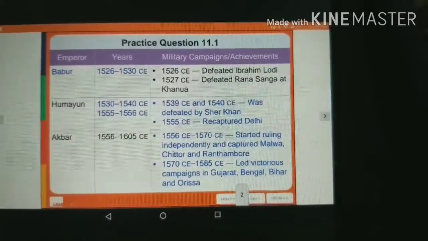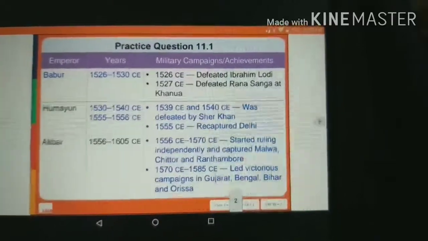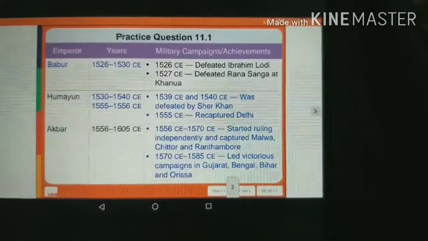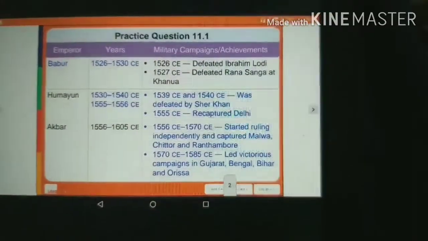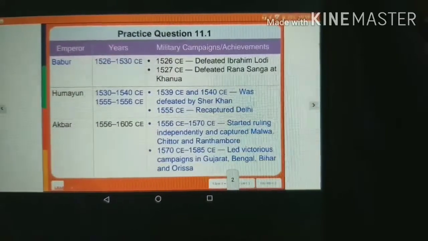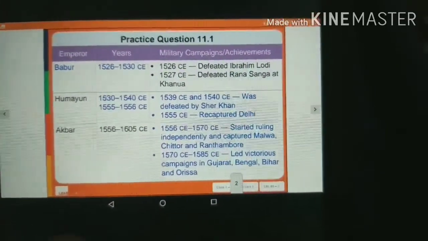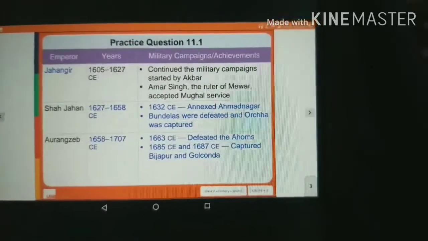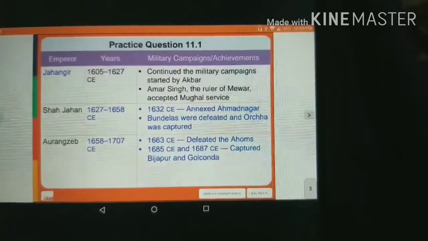Then later on Humayun was defeated by Sher Shah, but he recaptured Delhi. Then Akbar, who ruled for the most time. He started ruling independent and captured Malwa, Chittor and Ranthambore, then led victorious campaigns in Gujarat, Bengal, Bihar and Orissa. Similarly, these are the military campaigns or achievements of the other rulers.